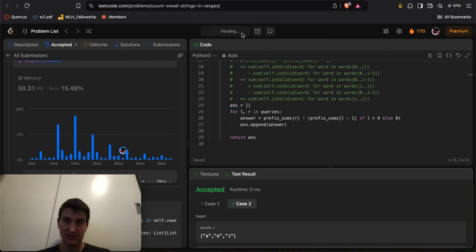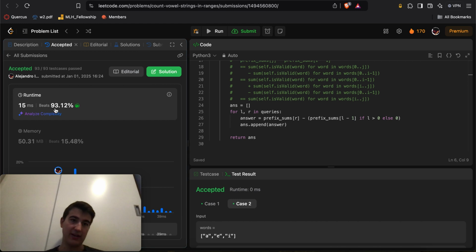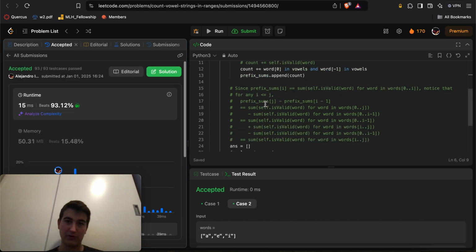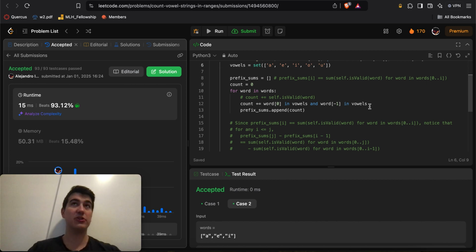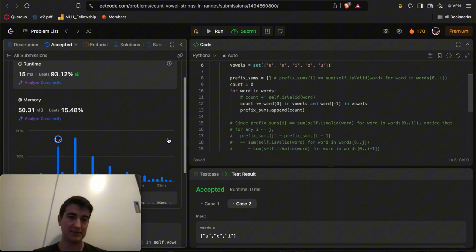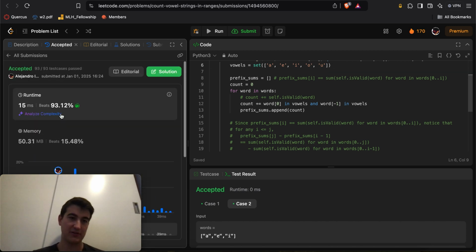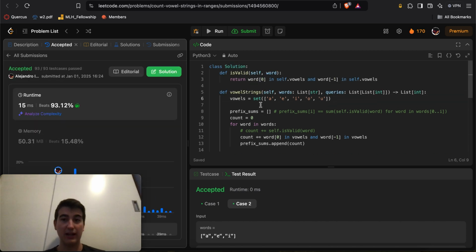Right, so now maybe I can submit this. Okay, and there we go. We're now at 15 ms, 93.12%. So it's just O of 1 time stuff here. That doesn't really matter too much in terms of big O complexity, but sometimes in these LeetCode challenges, it makes all the difference in terms of making your code a little bit more efficient, right?